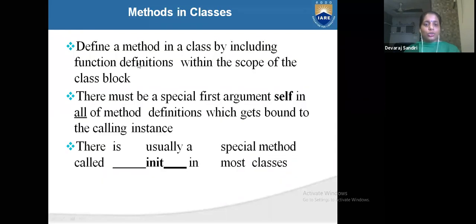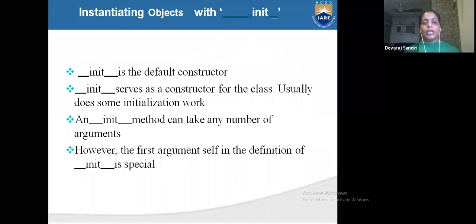Okay, so now we will go for defining the method. Define the method in the class by including the function definitions within the scope of the class block. There must be a special first argument, self. After init, the first argument will be self. After that, you can write anything. This init is a default constructor, and init serves as a constructor for the class.